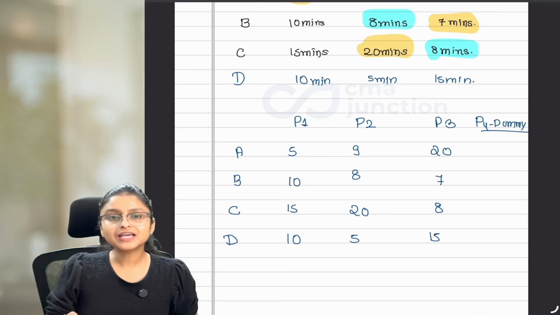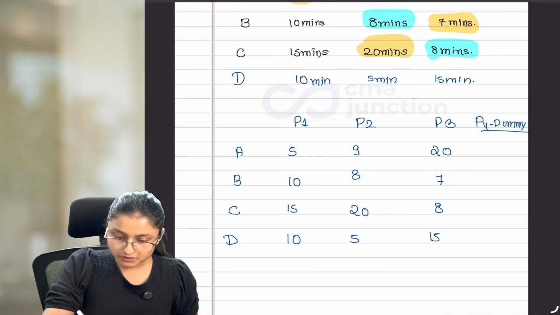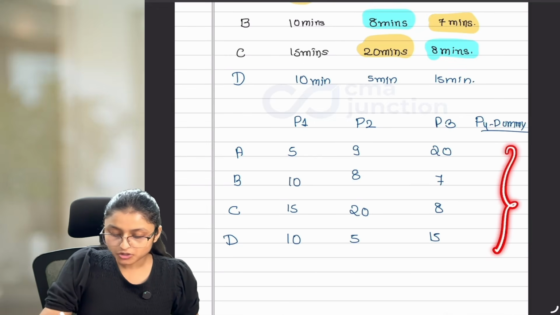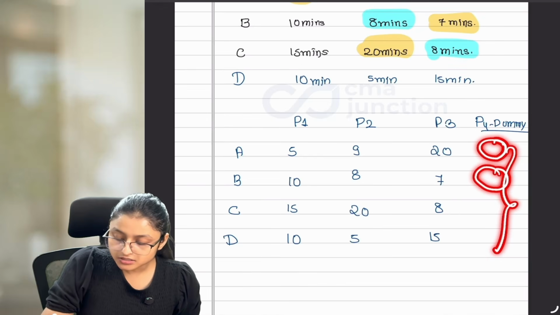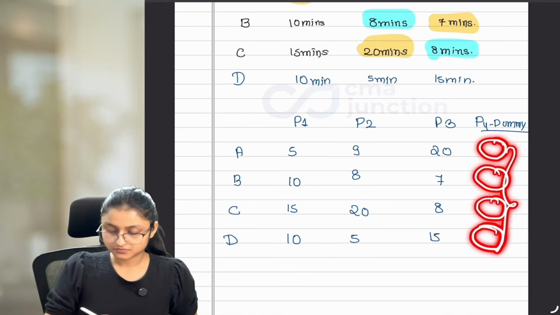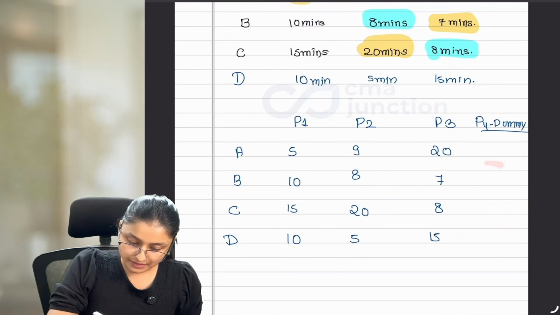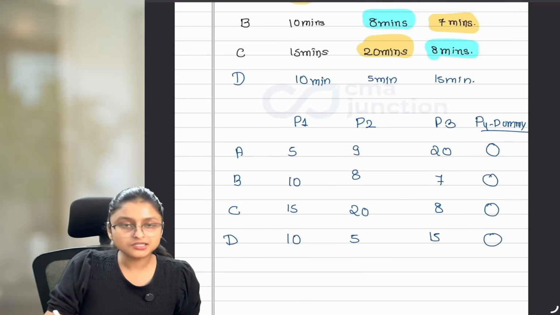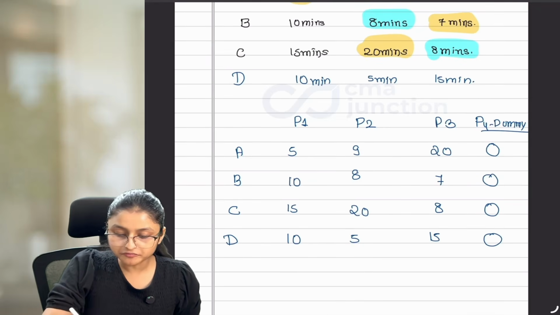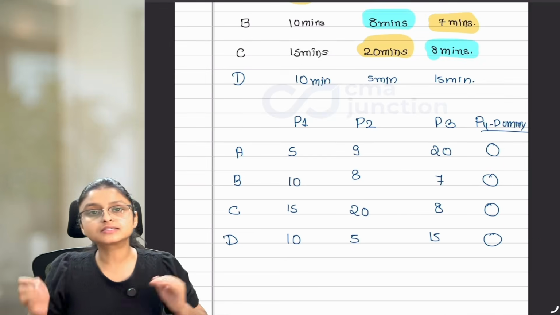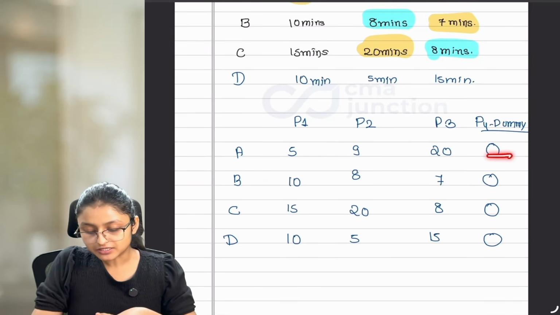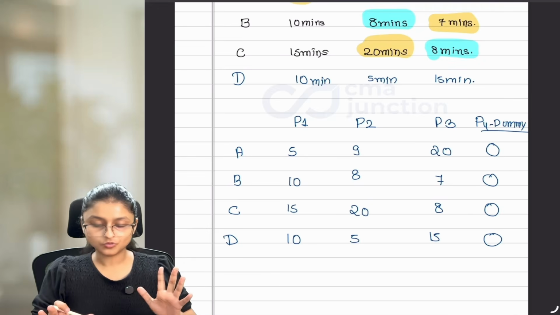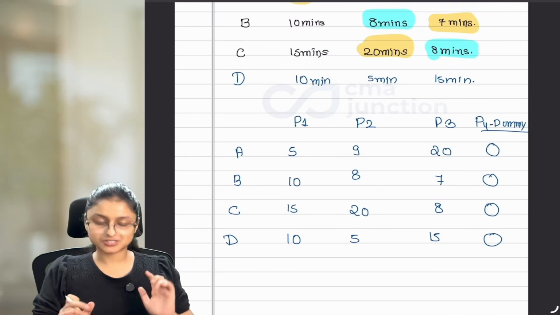Okay? Whenever we are adding this dummy, we want something inside also. What should be the cost element here? So these elements, I'm assuming to be 0 because it is a dummy. In reality, there will be no time taken for performing this dummy because this is not a real situation, and hence we have taken it as 0. And that is how you balance the situation.